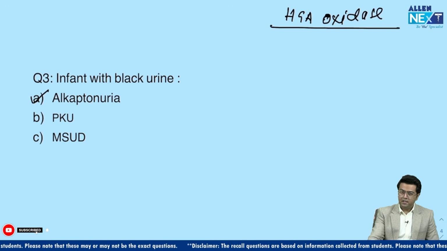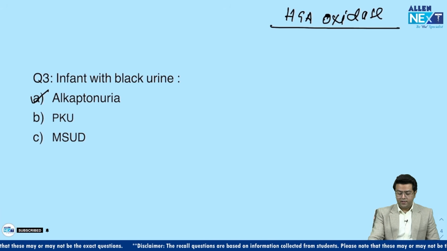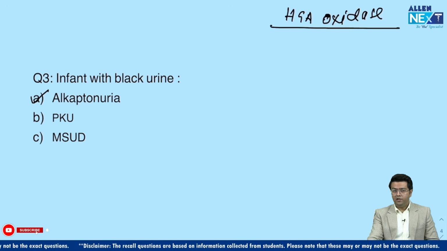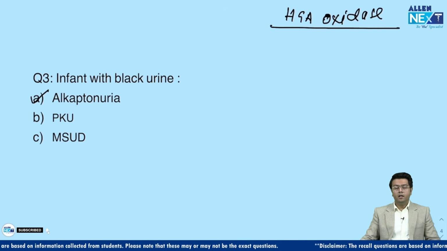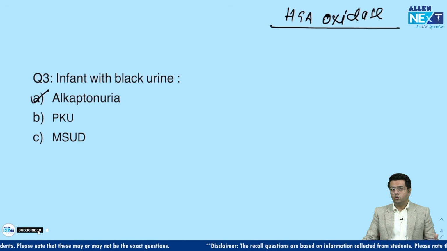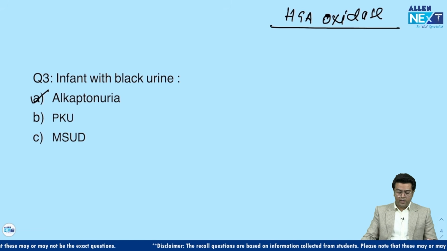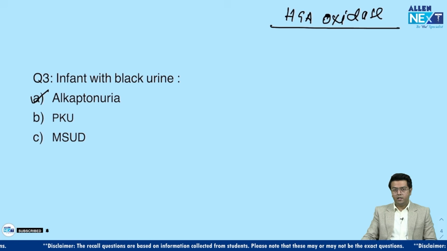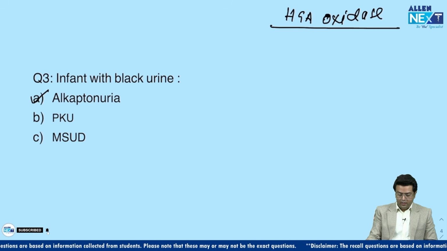And guys, this homogentisic acid, because it is present in the urine, has a very high affinity for alkalis, right? That's why the name alkaptonuria was given by Garrod. It was a part of Garrod's tetrad. Fine, Garrod, who coined the term inborn errors of metabolism, right, guys? So alkaptonuria is the most probable answer here, if this was the one-liner question.